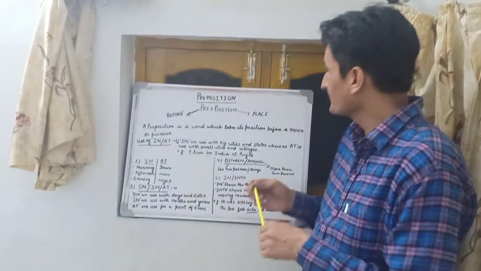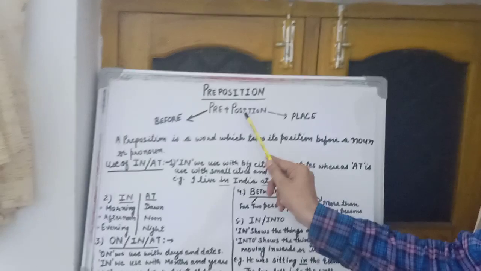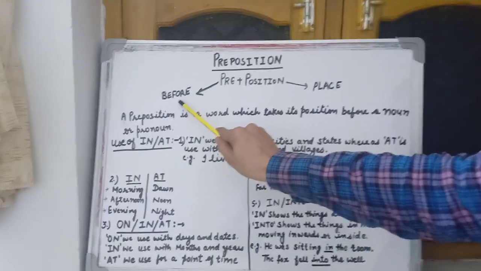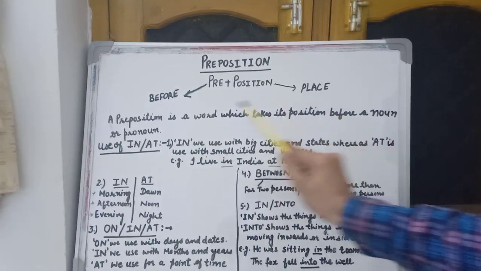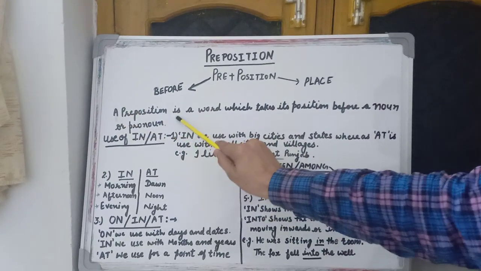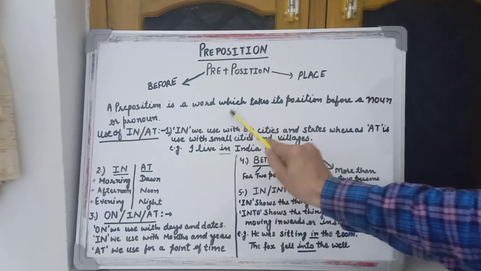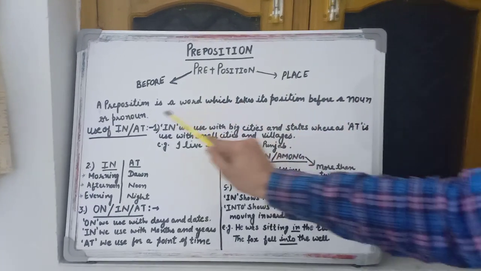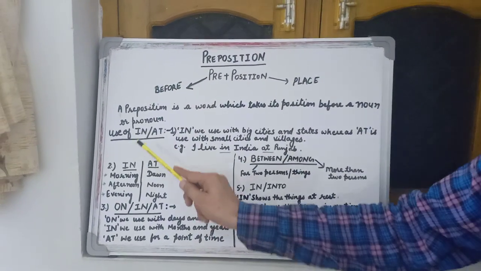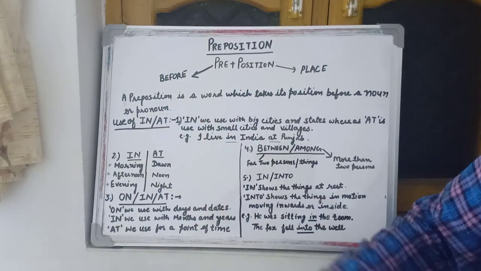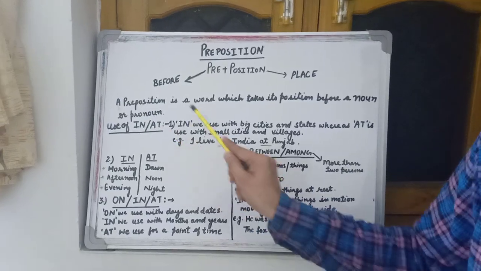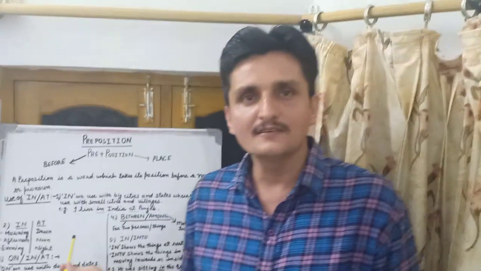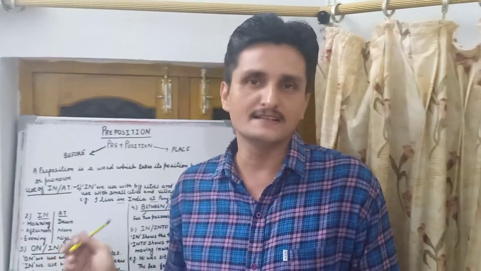So look at here. What is a preposition? Preposition, pre plus position. Pre means before, position means place. A preposition is a word which takes its position before a noun or pronoun. So let's see where we use in or at. In we use with big cities and states, and at we use with small cities or villages.